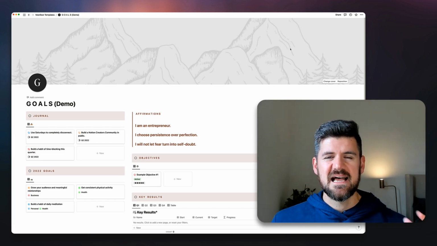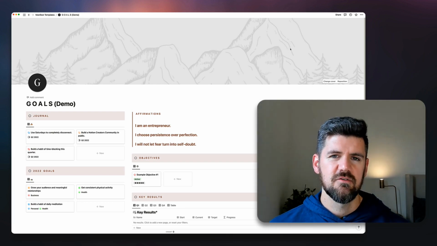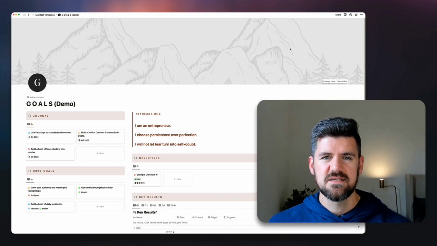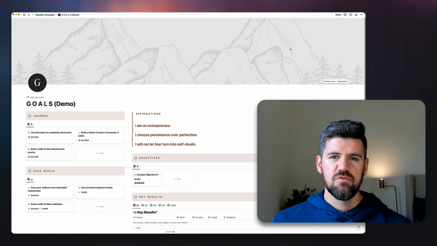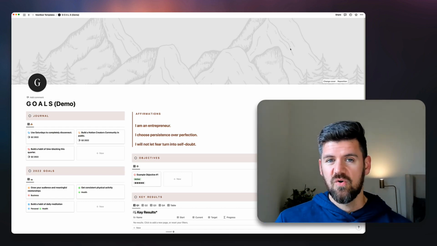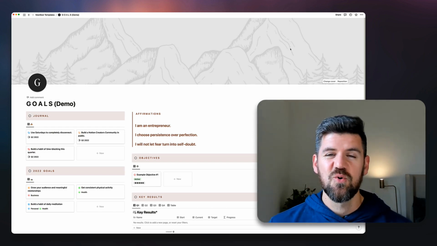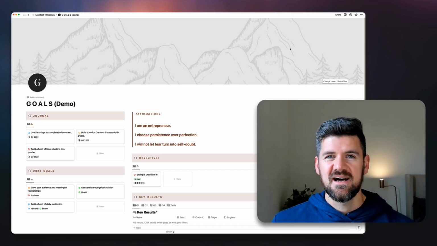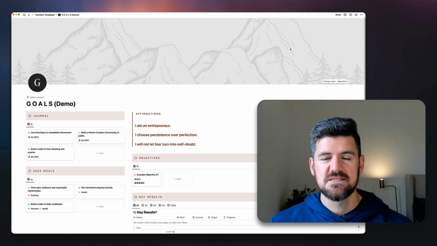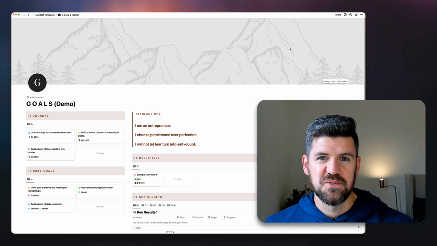So this dashboard is meant to be a space to not only organize all these things and see how they're connected, but from a creator standpoint, how can you use this space to plan, prioritize, and reflect on your goals so that we go from making goals at the beginning of the year and maybe forgetting about them, to making a goal and then leveraging particular systems to make sure that you're making progress, or you have some kind of visualization on where you're making progress and where you're not, to be able to make some decisions on what projects to prioritize, where to spend more time, more energy, more resources. So let's jump into it.